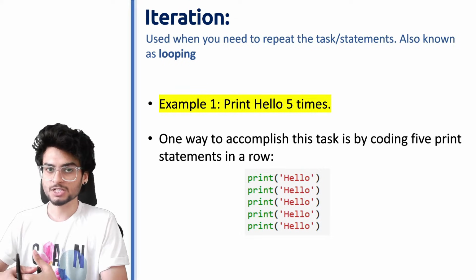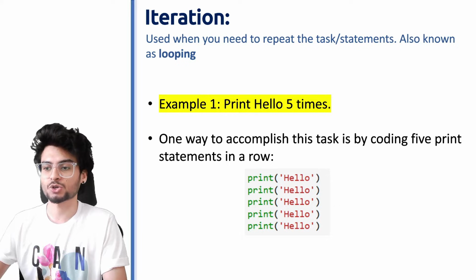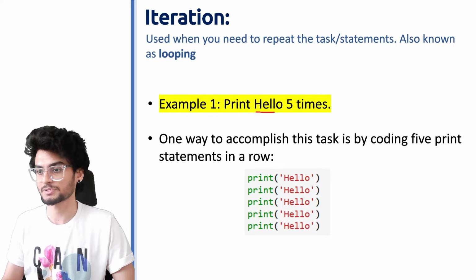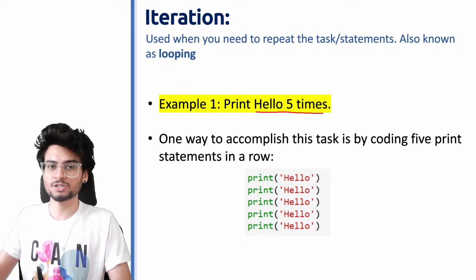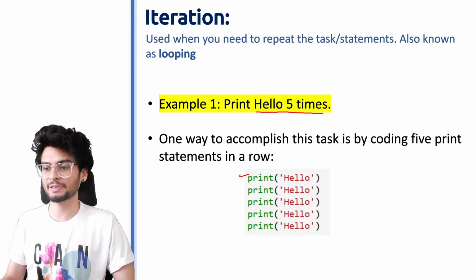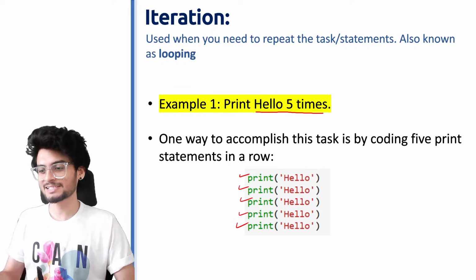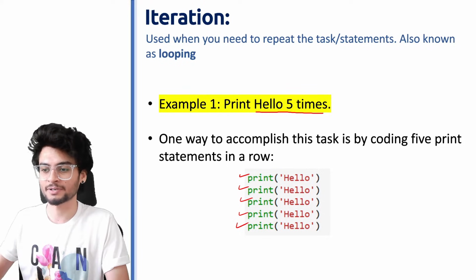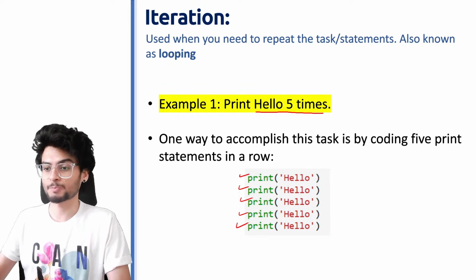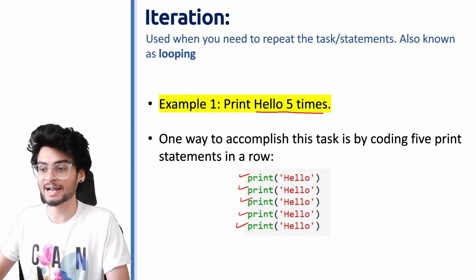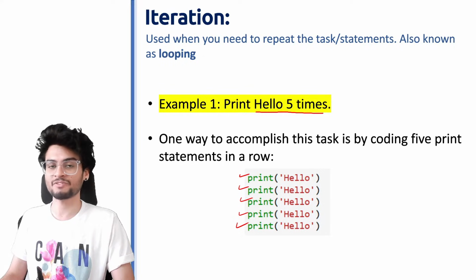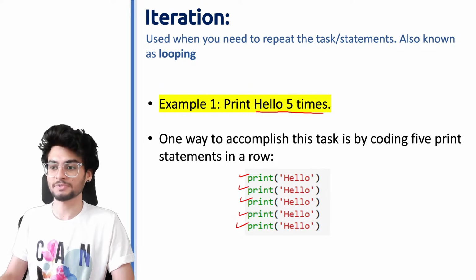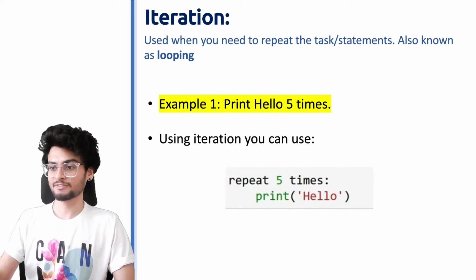It is generally used जब हम लोग को कोई चीज़ों को repeat करने की ज़रूरत पड़ती है. Let's say I want to print hello 5 times. A normal approach, a simple approach would be कि मैंने 5 बार print statement लिखी है and I'm printing everything. But this approach is not actually quite good, right? क्योंकि आपको बहुत ज़्यादा टाइप करना पड़ रहा है यहाँ पर. When you're coding, you're trying to solve a problem in the easiest possible manner, and I don't think कि this is the easiest possible way to print hello 5 times. So let's look at a new way on how you can print this thing 5 times.